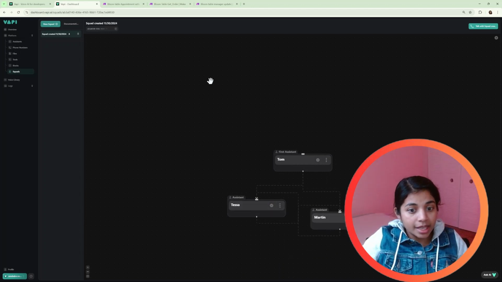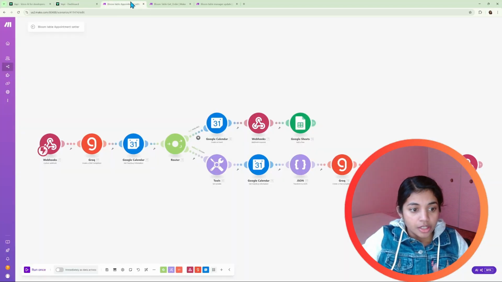After setting up all the assistants and the squad, we are moving to the scenarios in Make. This is a scenario which is called by the host agent Tom. Tom will gather all the information for the reservation, like preferred date and time, count, all those things, and transfer that to the webhook. This webhook will receive it and transfer it to the next module, Grok. Grok is something similar to ChatGPT.